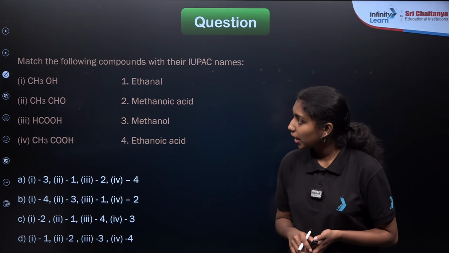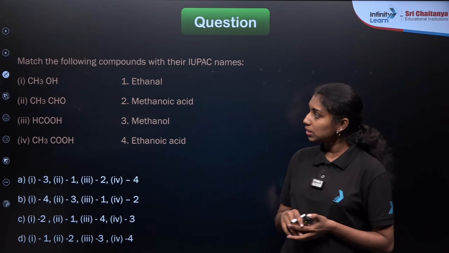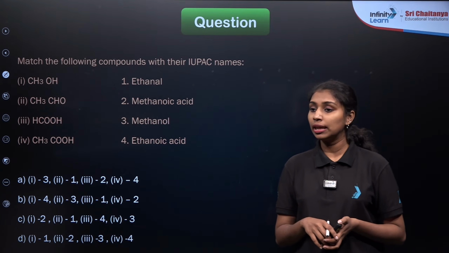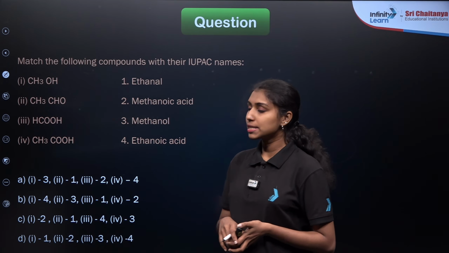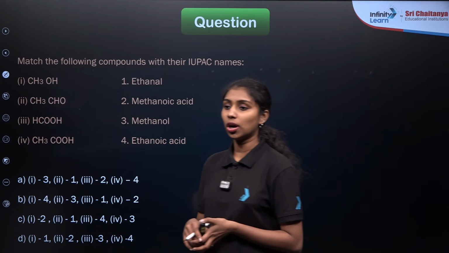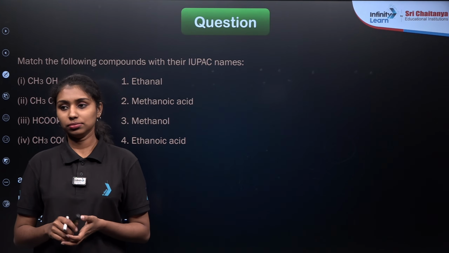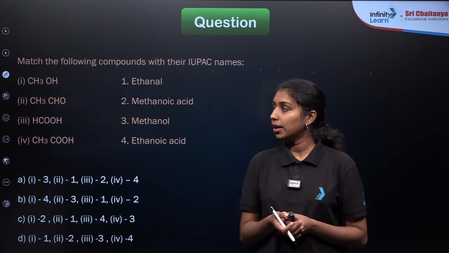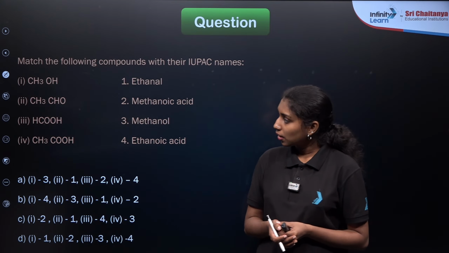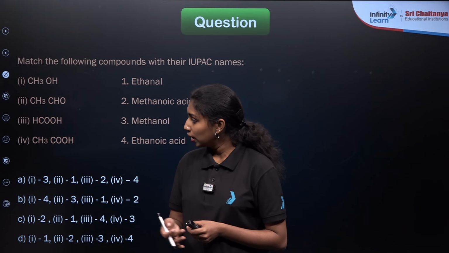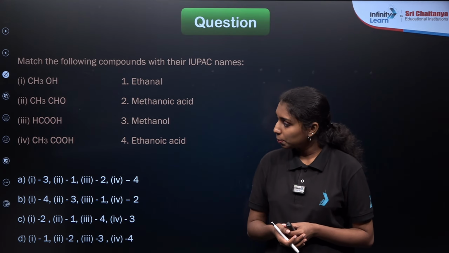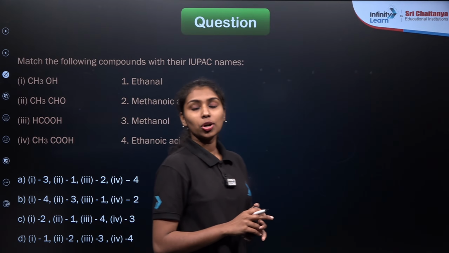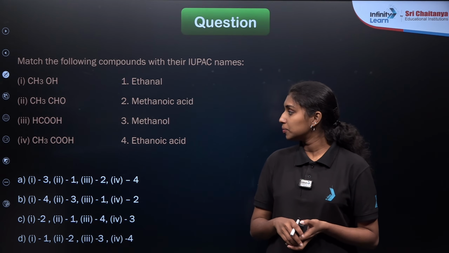Okay, here is our next question. Again, you need to identify the IUPAC name of the compound. This is a match the following. In the first column they are giving the chemical formula of the compound, and in the second column they have given the IUPAC name. So you need to match column 1 with column 2. Read the question carefully. The first compound is CH3OH, the second compound is CH3CHO, the third compound is HCOOH, and the last compound is CH3COOH. Two of the compounds' IUPAC names we have already discussed.